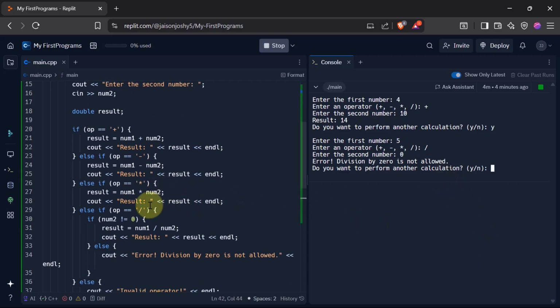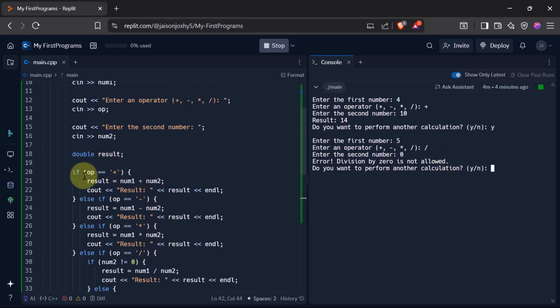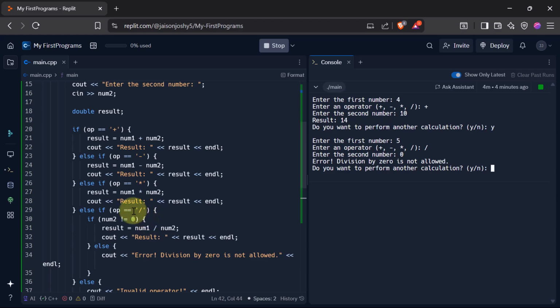The operator is division. So it checked here if OP is equal to plus. No, it is not. So it came to else if. Is OP equal to minus? No. So it came to the next one. Is OP equal to multiplication? No. So it came to the next one. Is OP equal to division? Yes. Now it is true.